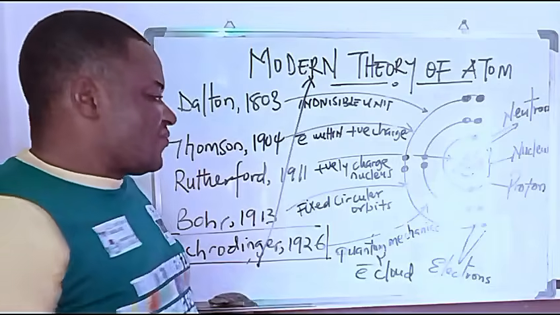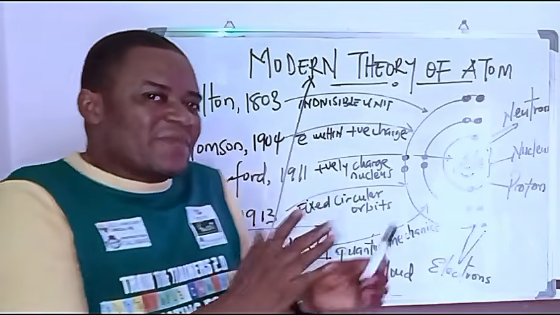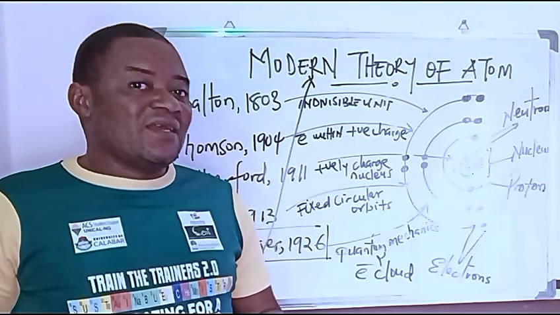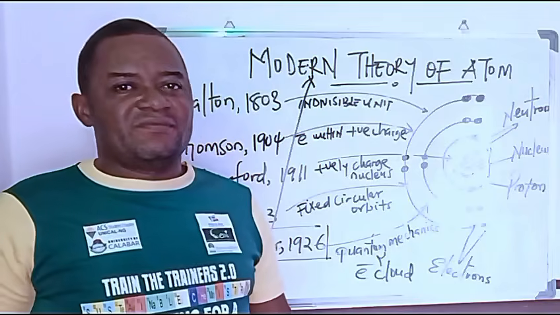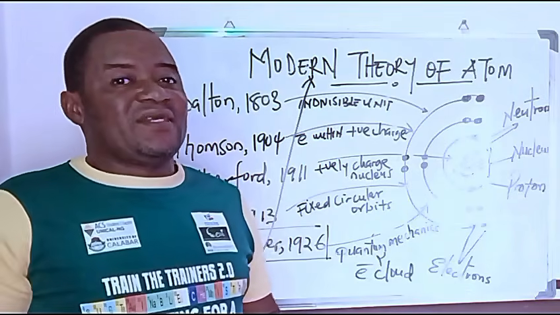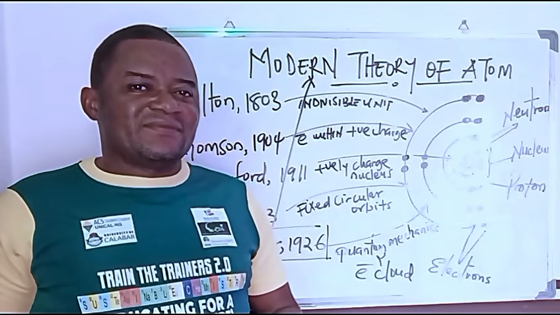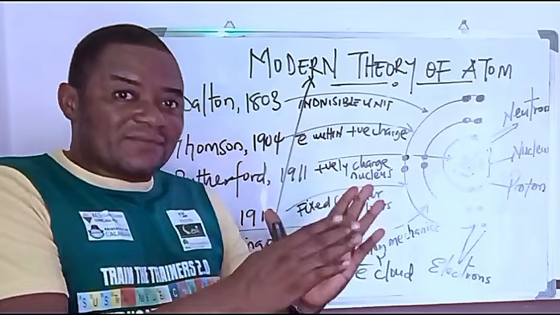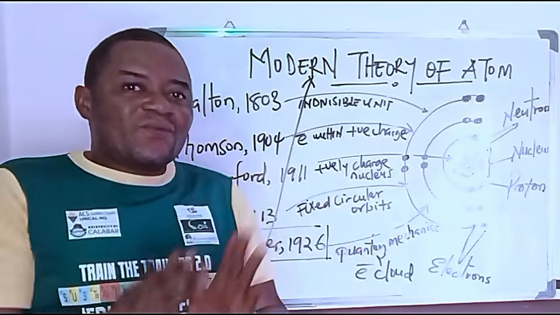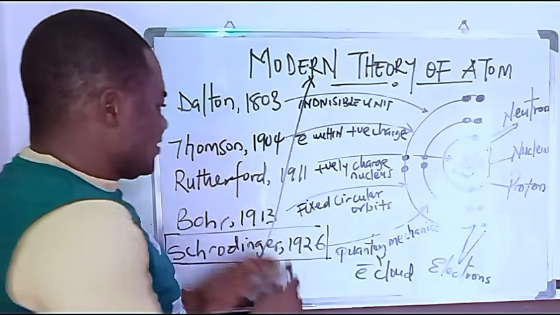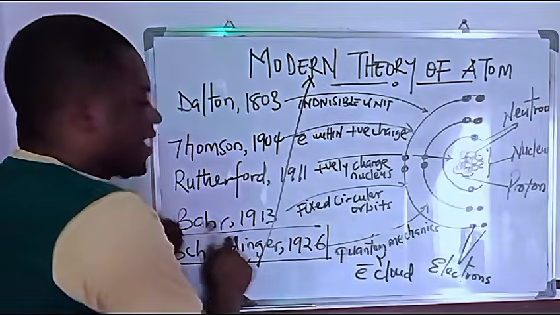Now, Schrödinger, from quantum mechanics, saw it from that perspective, and that's why he said an atom is divisible, with many other reasons that time may not permit us. Okay, that is one from the modern theory. The second one is the issue of what? The issue of fixed circular orbits by Niels Bohr.